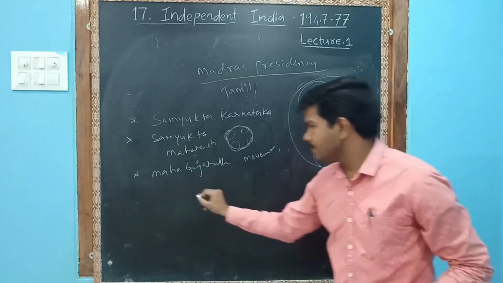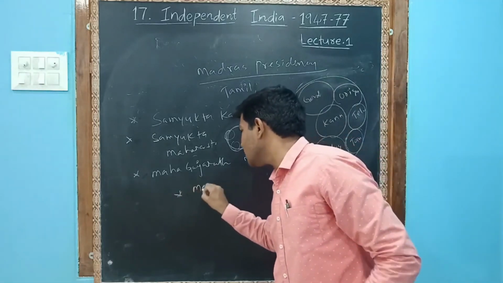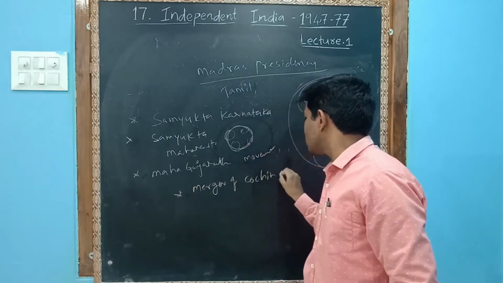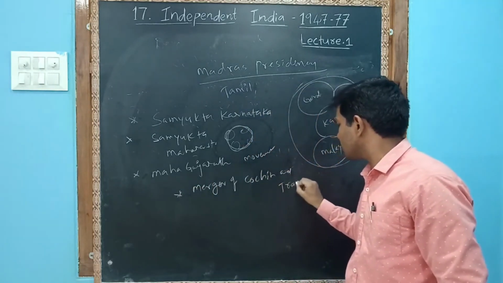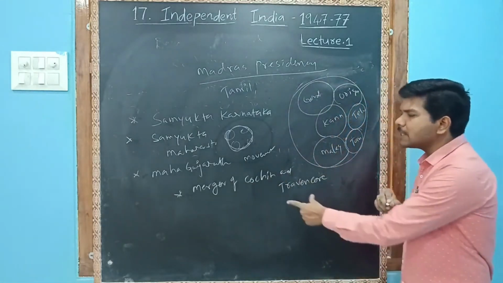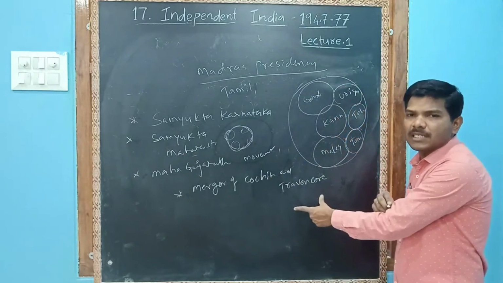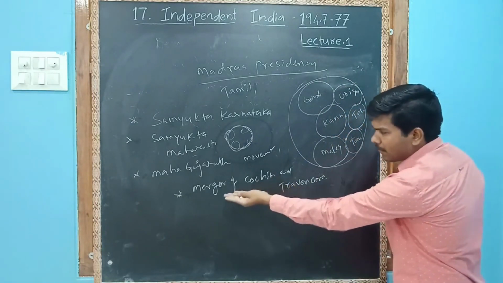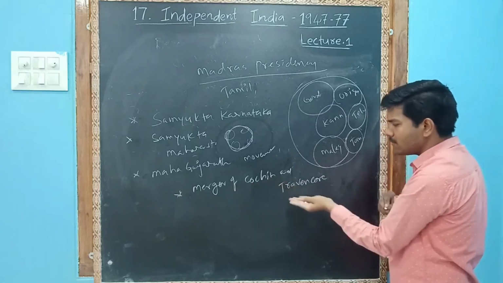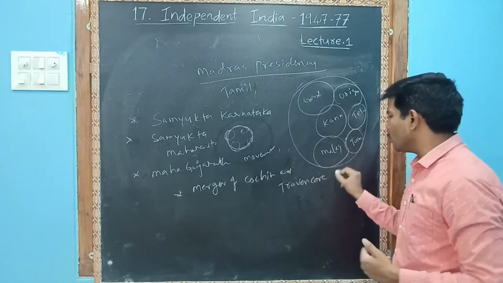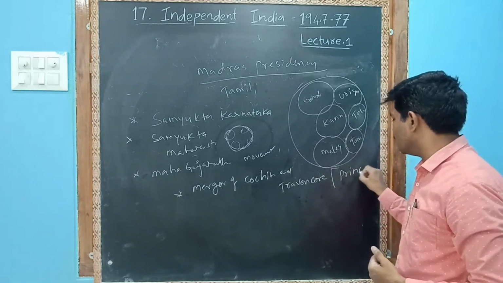Next, the merger of Cochin and Travancore. Both are princely states. Please remember: the demand was there to merge these princely states into one.